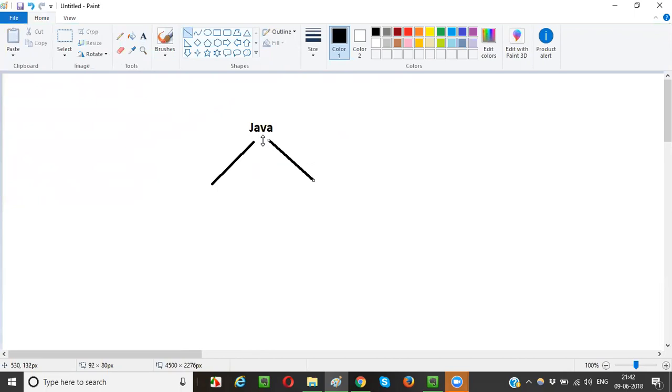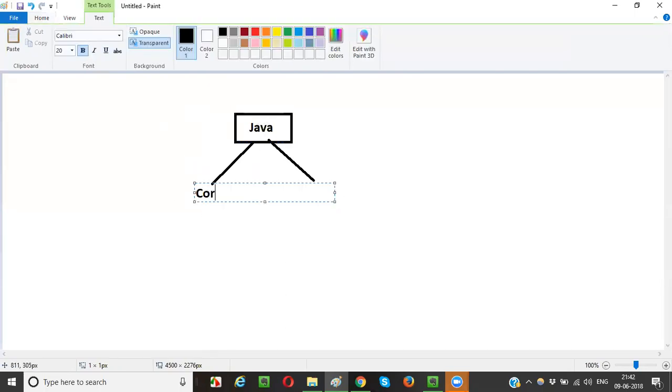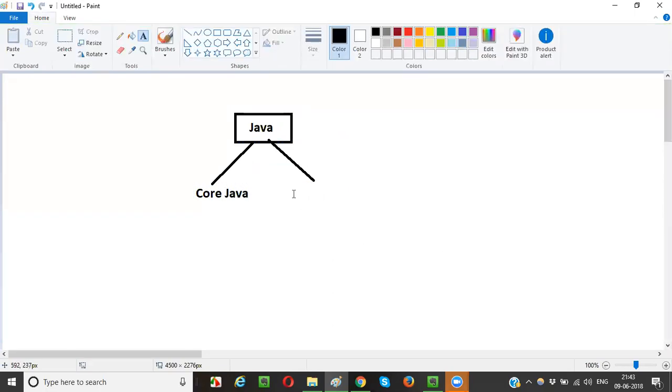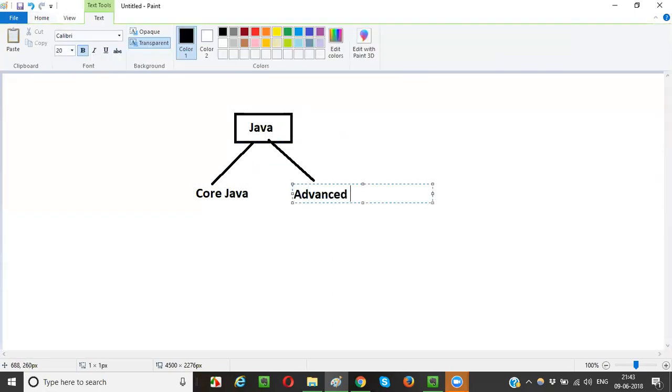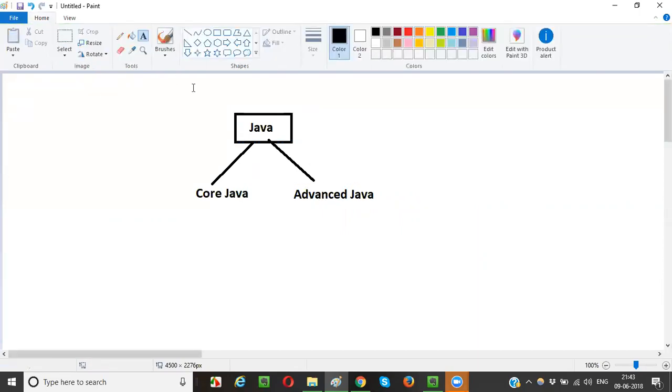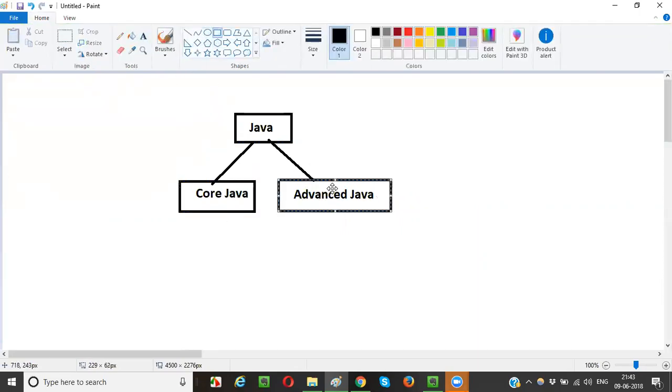It is a single entity, but I can categorize it: some portion of Java is something and some portion is something else. One is core Java, another one is advanced Java. All the frameworks and those things will come in advanced Java, whereas basic concepts of Java and basic programming needs will come into core Java.